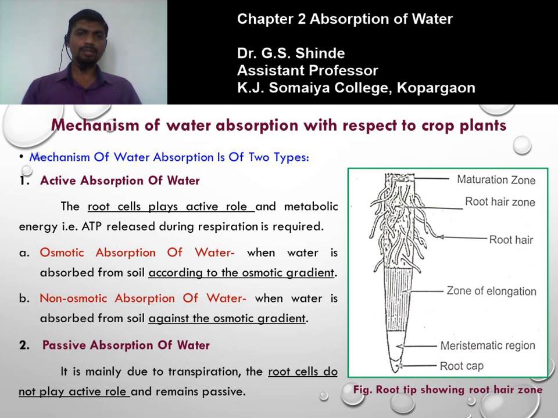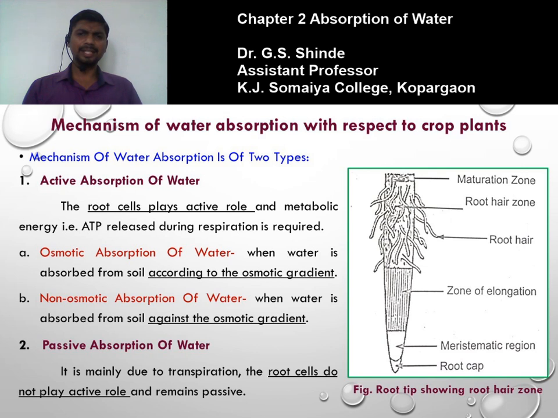Soil water is one solution. Root hair possesses cell sap, which is a solution of various organic and inorganic compounds present in the cell. So there are two solutions. One is the cell sap present in the root hair, while the other is the soil water that possesses mineral nutrients dissolved in the water, and these are separated by a plasma membrane present on the root hair. The plasma membrane is a semi-permeable membrane.